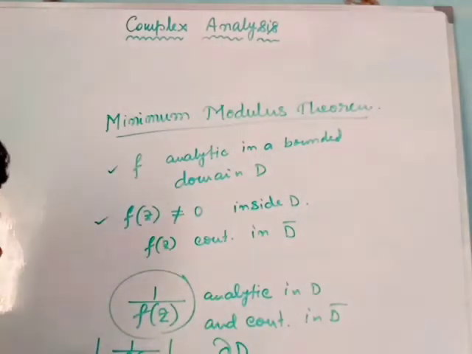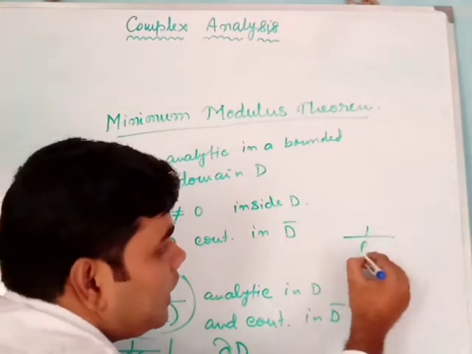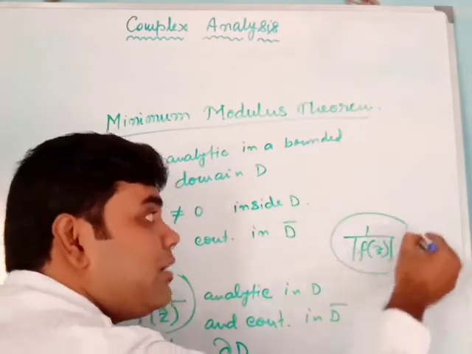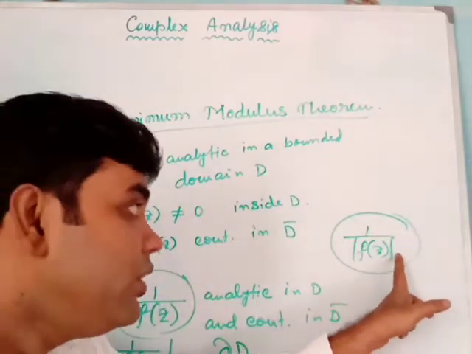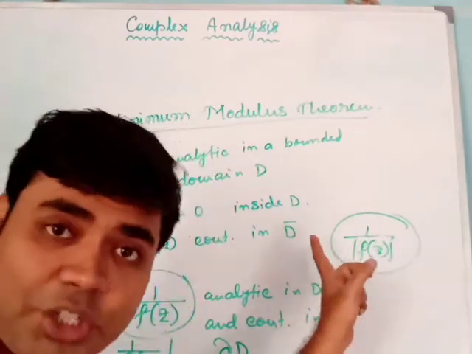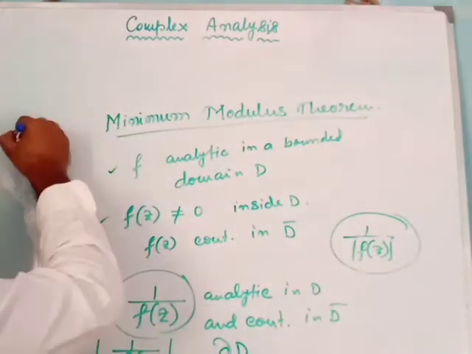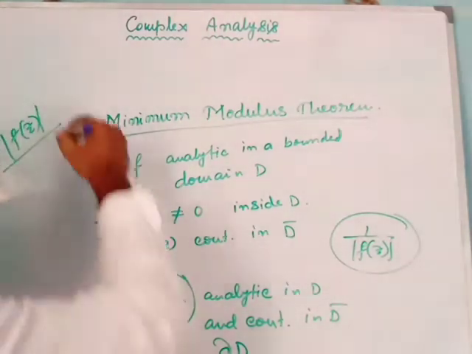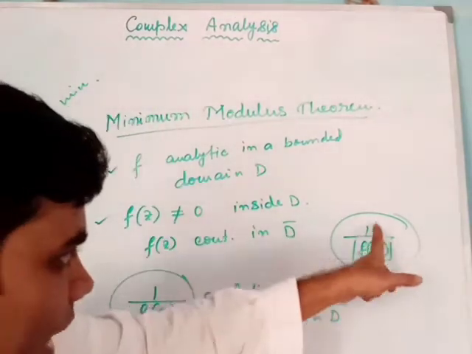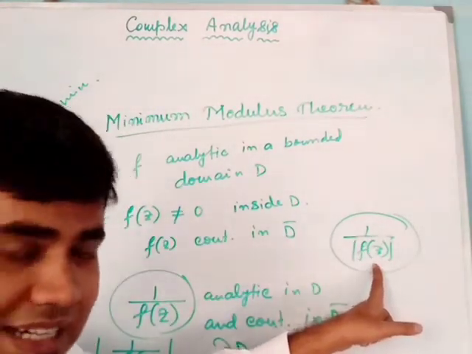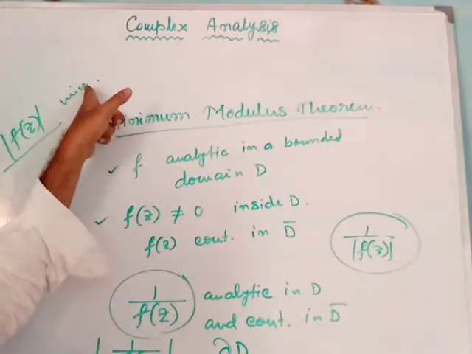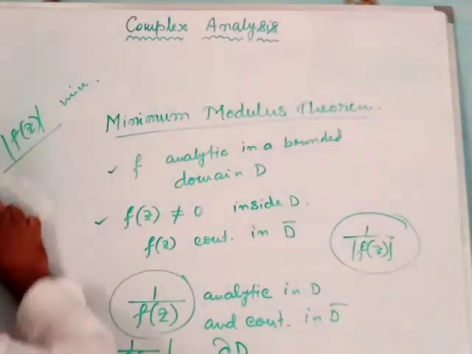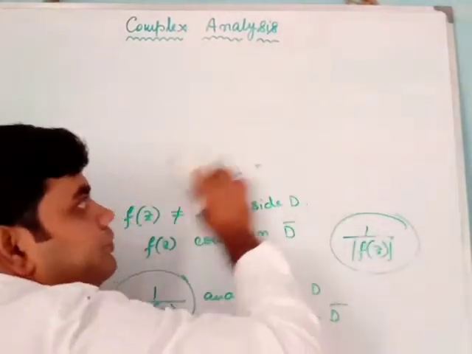Okay. Now 1 by f(z) mod means what? 1 by mod f(z) will attain maximum value at ∂D. When will it be maximum? When the denominator portion will be minimum. So 1 by f(z) will be maximum when mod f(z) will be minimum. Since 1 by mod f(z) is maximum at the boundary ∂D, then mod of f(z) will be minimum at the boundary ∂D, and this is our minimum modulus theorem. So this is nothing but a corollary of maximum modulus theorem.